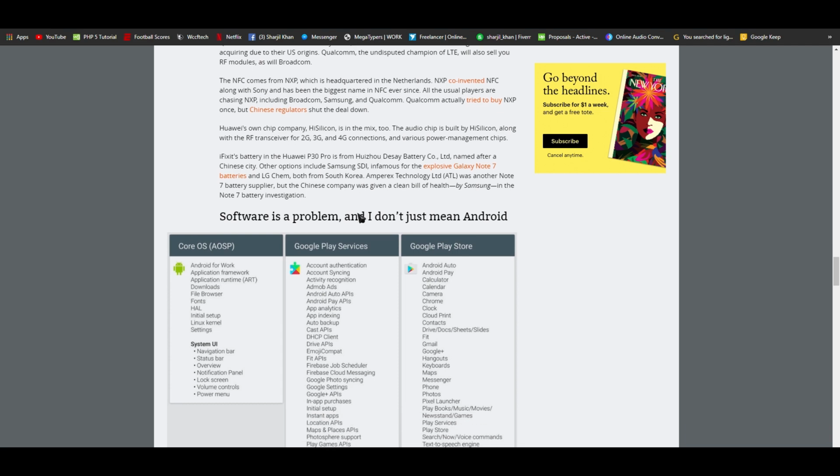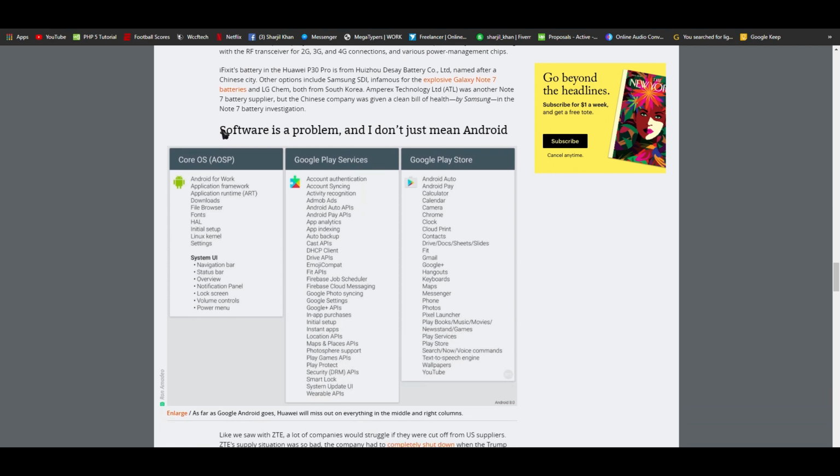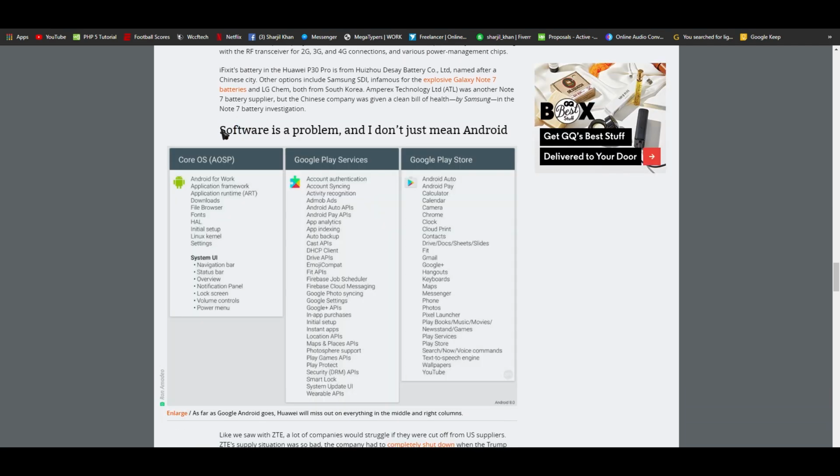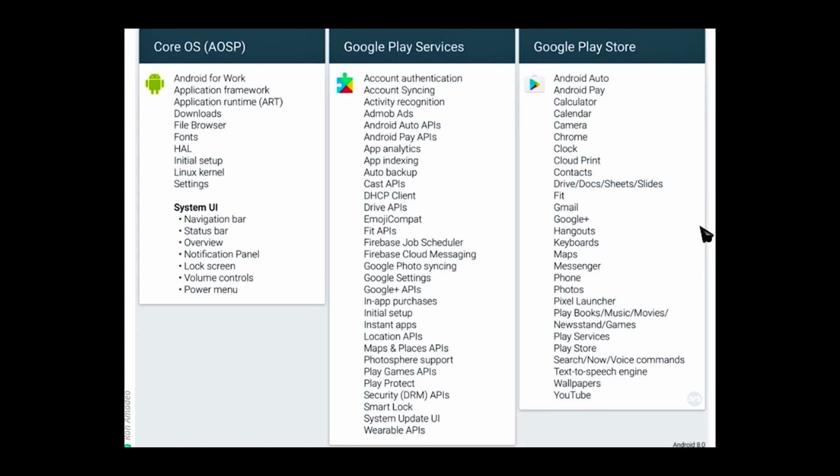It's not just Android. As far as Google Android goes, Huawei will miss out on every single Google facility. And I have given a chart here, and in the middle and the right columns they will miss everything from here.